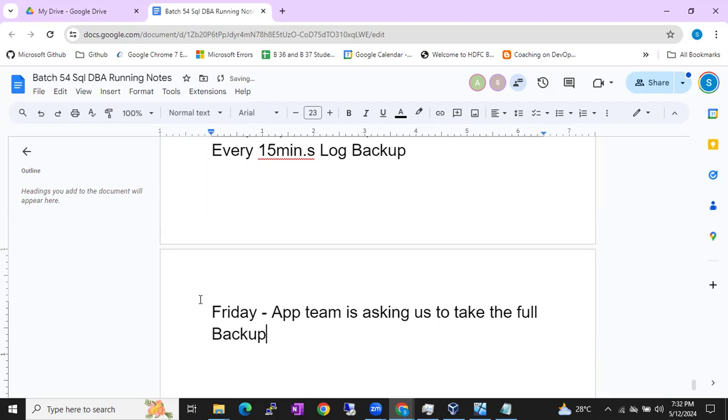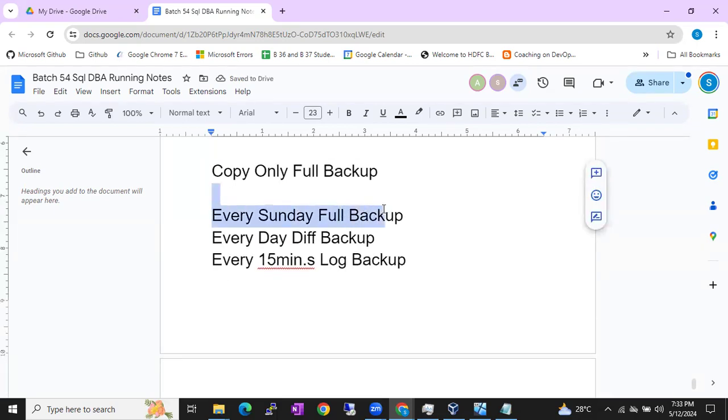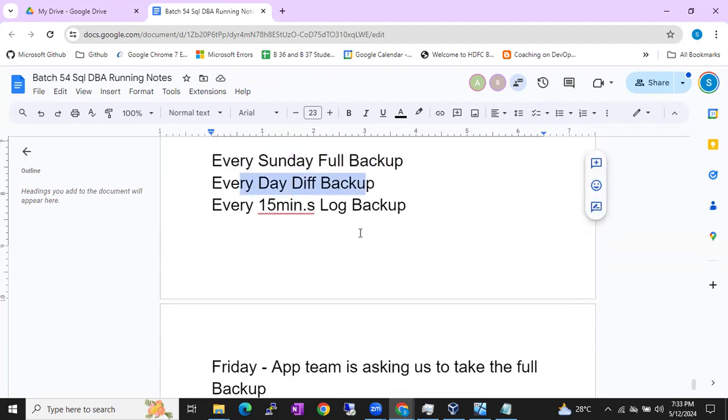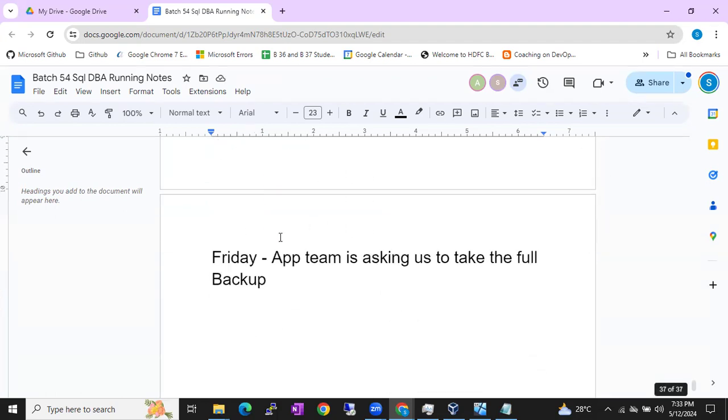Every Sunday you are taking full backup. Every day you are taking differential backup. Every 15 minutes you are taking log backup. Suddenly one day, one application guy raises a request: hey, DB team, we are implementing some changes on our application, so for the safe side, take a full backup of the IPL database. So listen carefully. In between the backup strategy, if anyone comes and asks you to take the full backup, what backup do you have to take, guys?